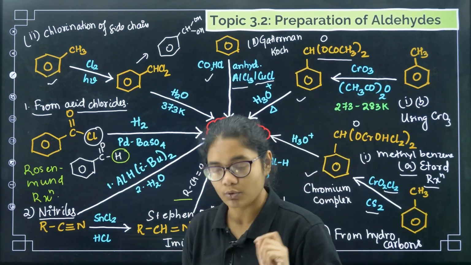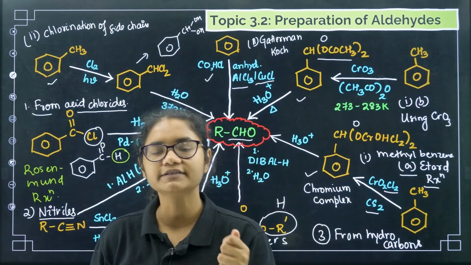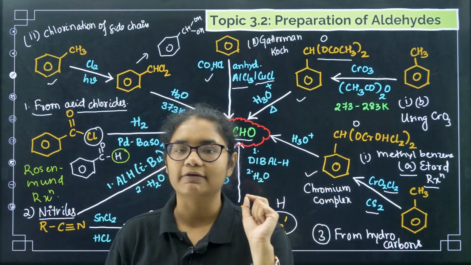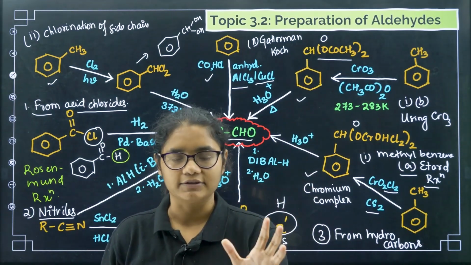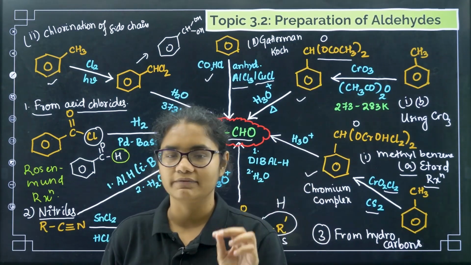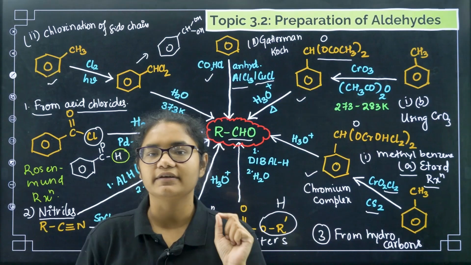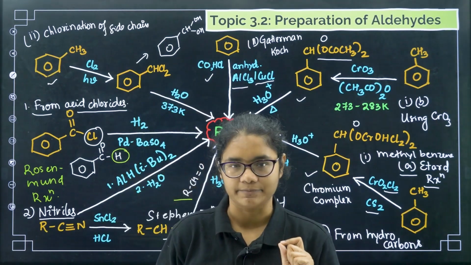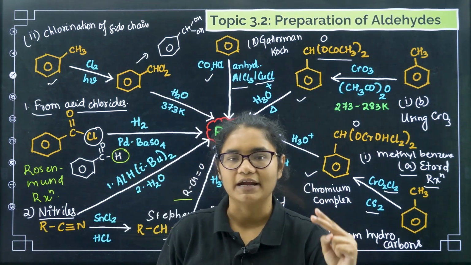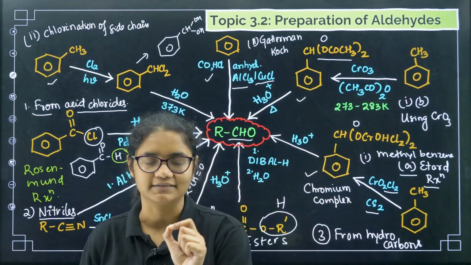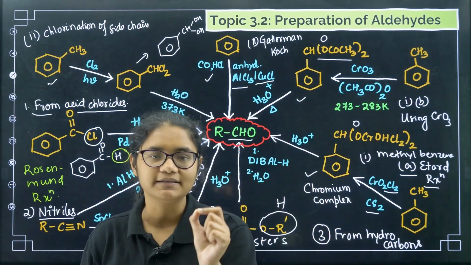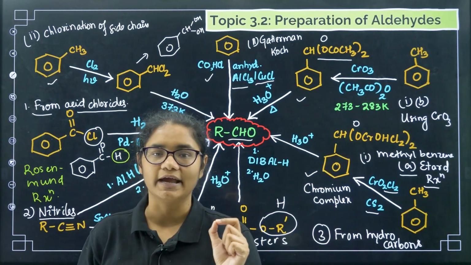First let us have an oral revision here. First, only aldehydes. The first method is from acid chlorides. Treat acid chlorides with H2 and palladium barium sulfate, we will get RCHO. This reaction is called the Rosenmund reaction. Second is from nitriles and esters. From nitriles, treat with SnCl2 and HCl and we get imines, then we do hydrolysis and get aldehydes.